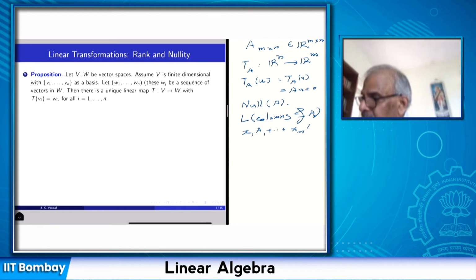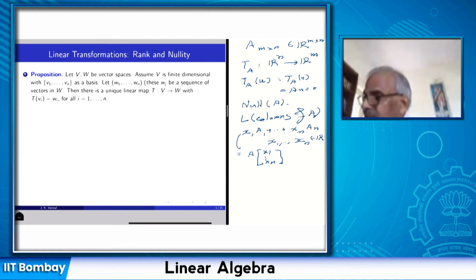There are n columns, so this is how a general linear combination of the n columns looks like, where the xi's are real numbers. But this can be thought of as A times (x1, ..., xn).